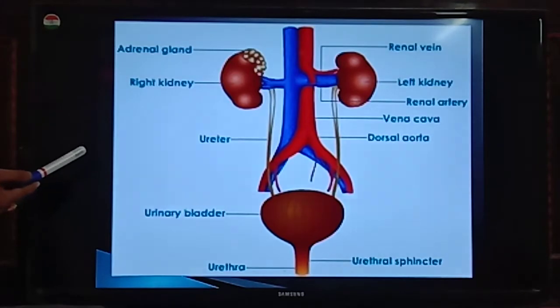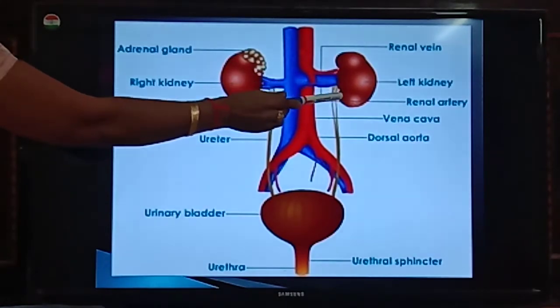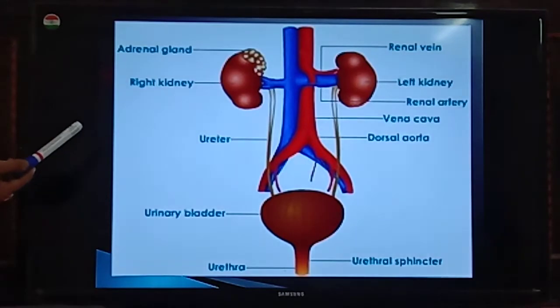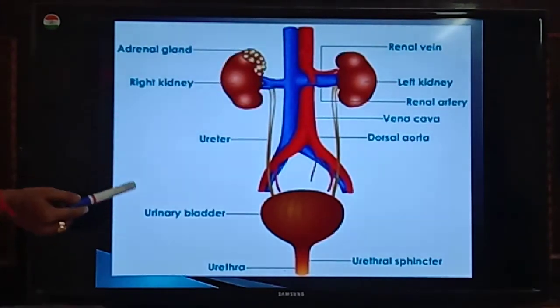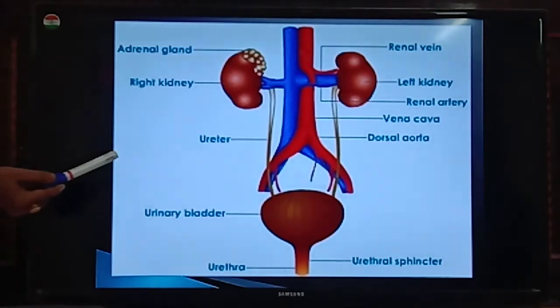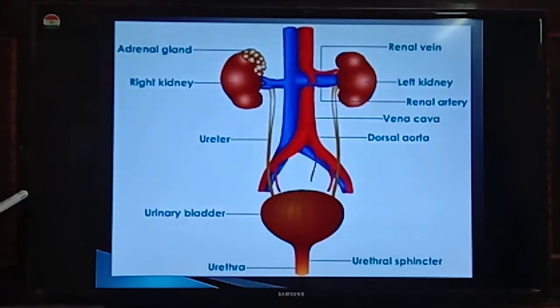This renal vein takes deoxygenated and filtered blood from the kidney towards the heart. So, the renal vein takes deoxygenated filtered blood from the kidney towards the heart. Okay. And now this is about the kidneys.